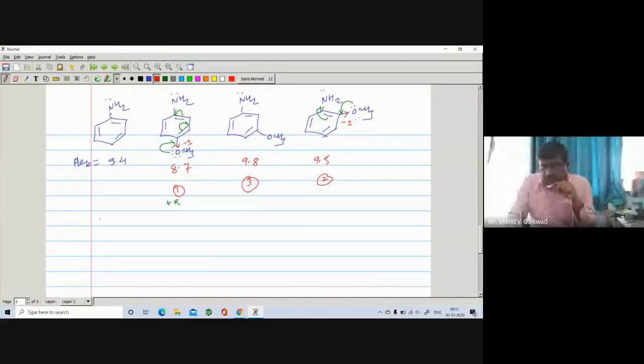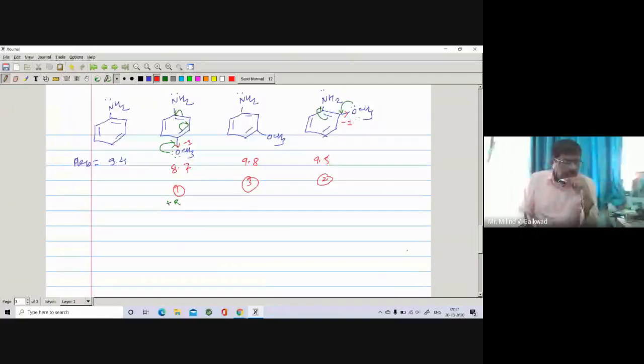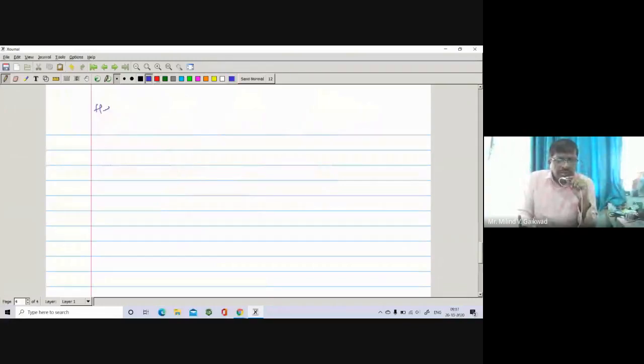Now the next point we have to see is about the heterocyclic bases. So here we'll take that and then we'll stop. The heterocyclic bases.